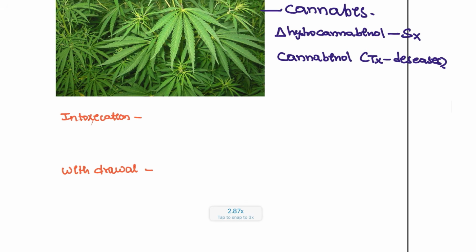Next, cannabis is actually good because it can be used as a treatment, but if it is misused, it is going to cause intoxication. Cannabis has two types. One is tetrahydrocannabinol, which is going to cause the side effects, but we also have cannabidiol. This is used for the treatment of diseases. For medical purposes, this is the best drug to treat depression, seizure disorders, glaucoma and other conditions.